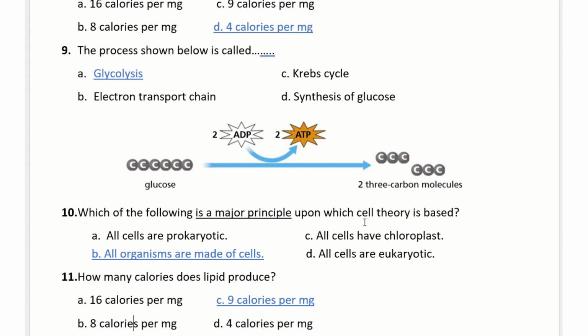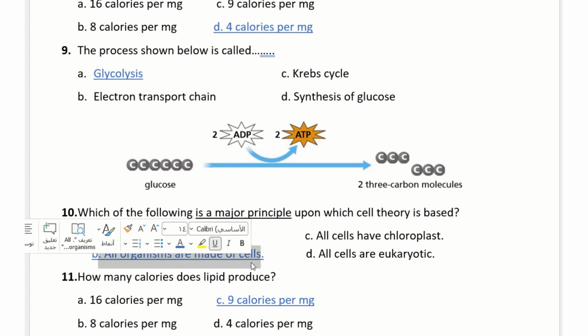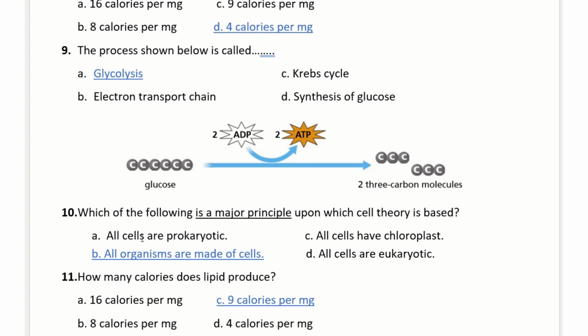Okay. Which of the following is a major principle upon which cell theory is based? So cell theory, we have 3 points. So which one is correct? It will be all organisms are made up of cells. This is correct. All cells are prokaryotic? No. All cells have chloroplast? No. All cells are eukaryotic cells? No.